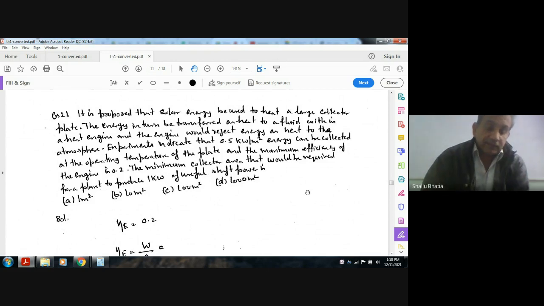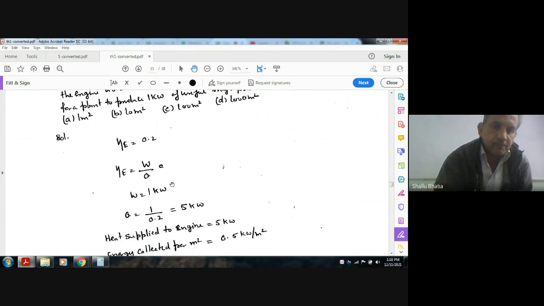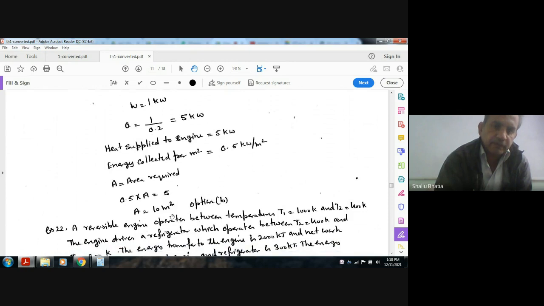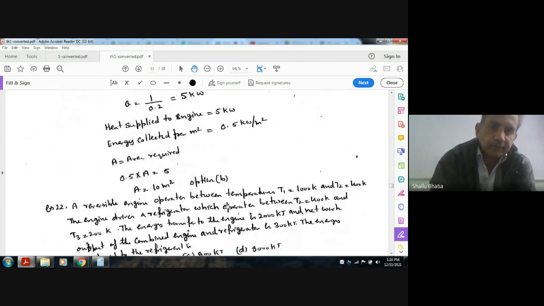Given that the efficiency of the engine operated from the solar collector is 0.2, and the work done required is 1 kilowatt, from this we can calculate the heat supplied to the engine. The heat is being supplied by the collector. One meter square of collector area supplies 0.5 kilowatt, so 5 kilowatt is supplied by 10 meter square. So the answer is B. Okay, next.